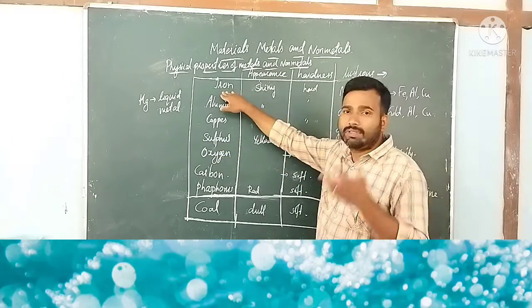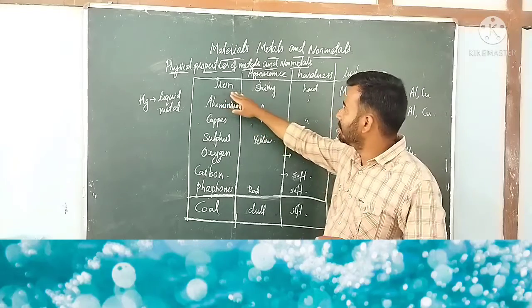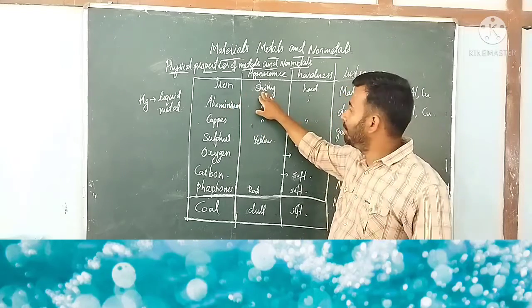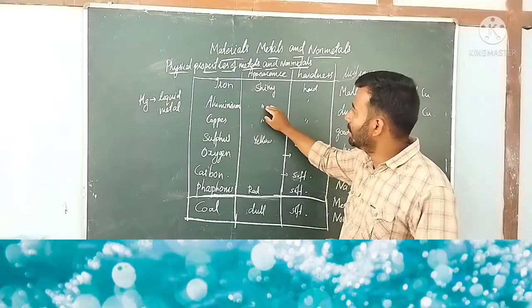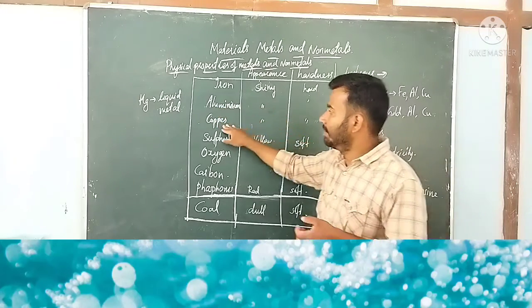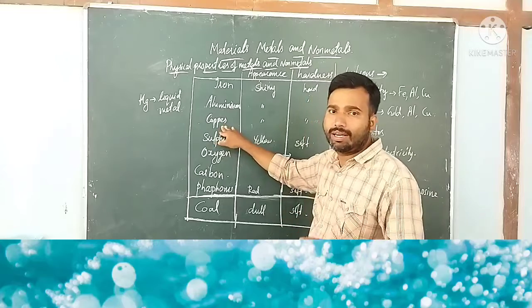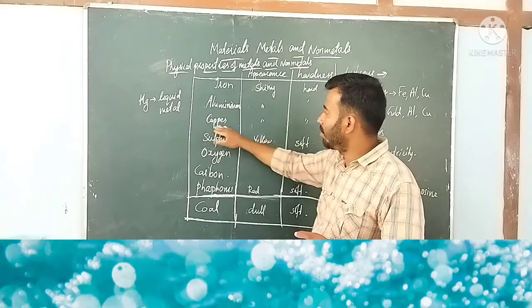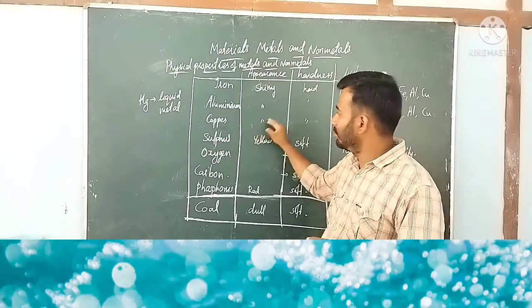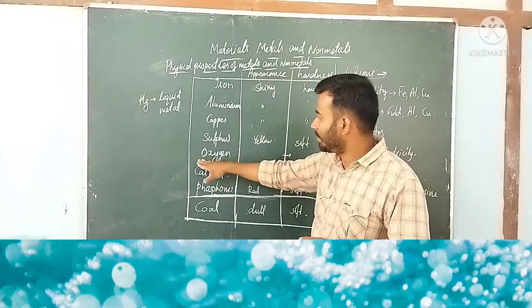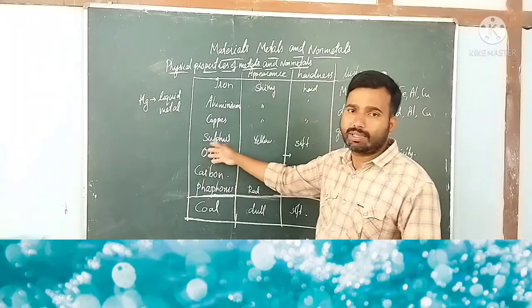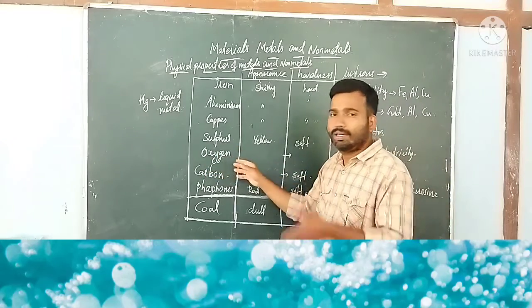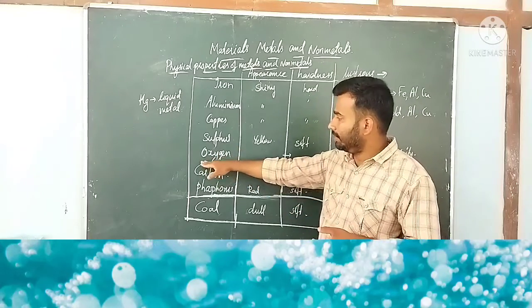If you take a freshly cut iron nail, it appears shiny. The aluminium also appears shiny. Then gold looks yellowish in color. Then copper wire is also shiny in nature. Another element is oxygen, which is present in the atmosphere and that we take in as we breathe.